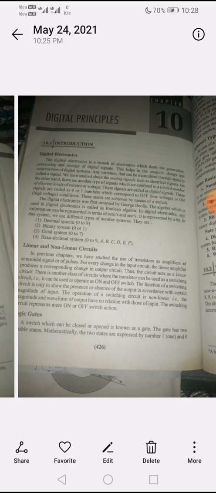There is another type of signal which is confined to a limited number of discrete levels of currents or voltages. These signals are called digital signals.